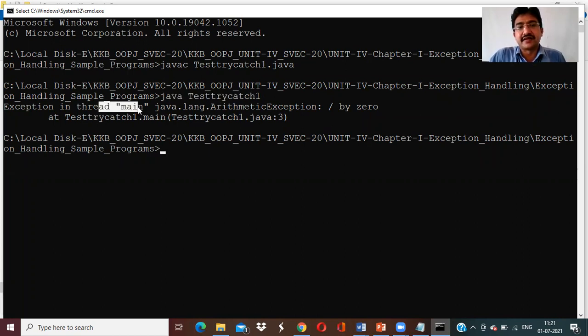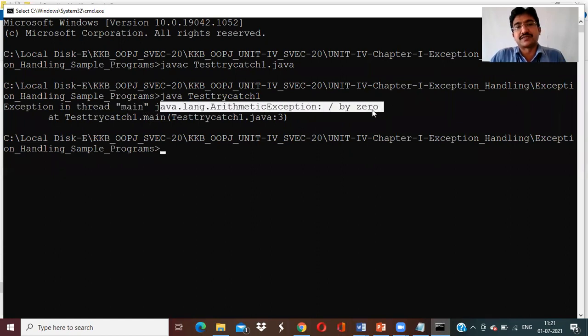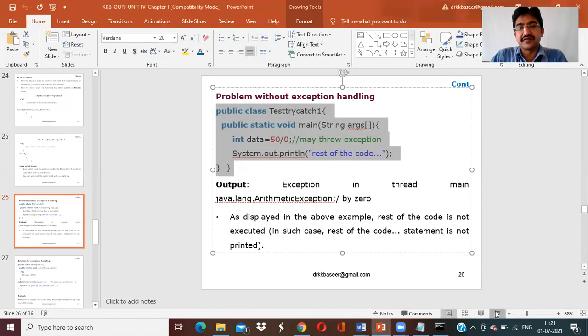So it raises Exception in thread main java.lang.ArithmeticException: divided by 0. This is the exception. But nowhere is it displaying the rest of the code, the statement, even though that line is correct. Because you are not using exception handling, it is not displaying that line of code. So there's a problem with not using exception handling.